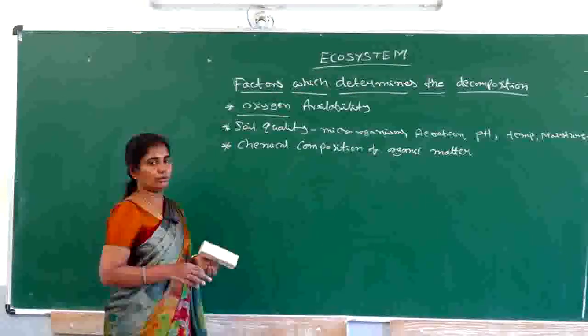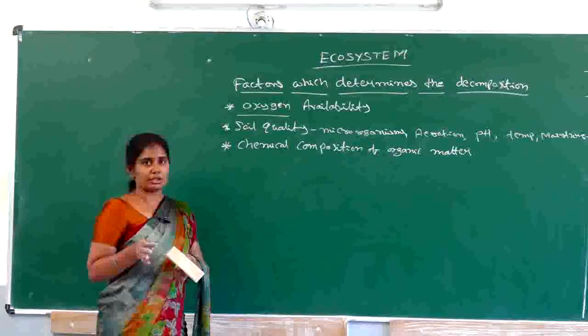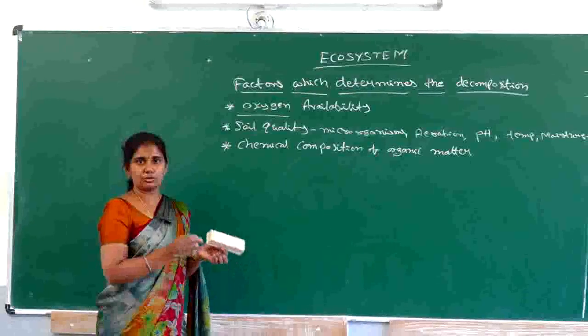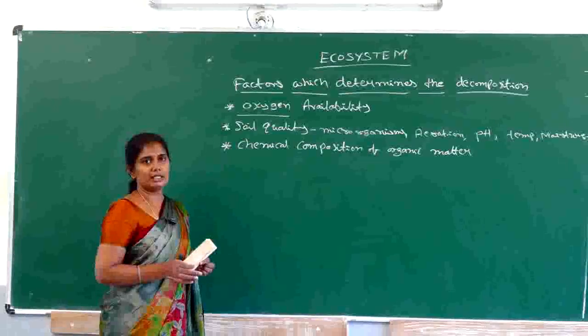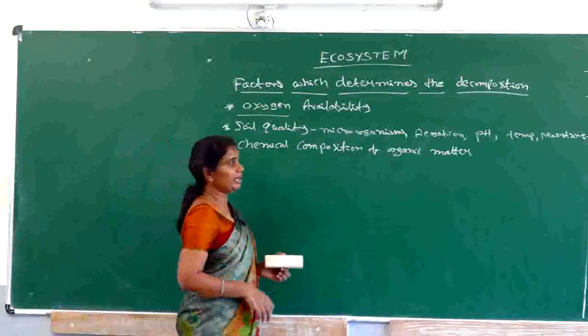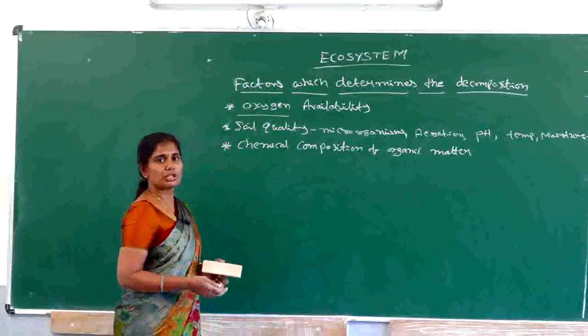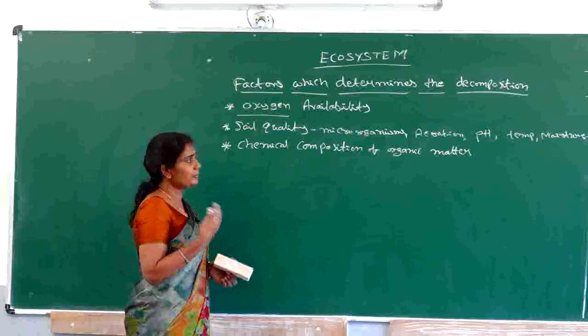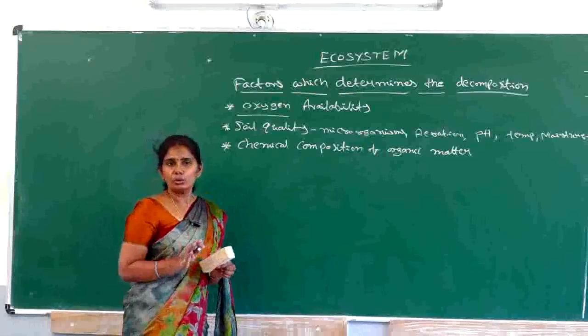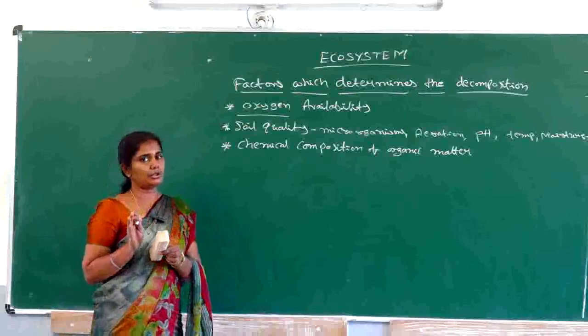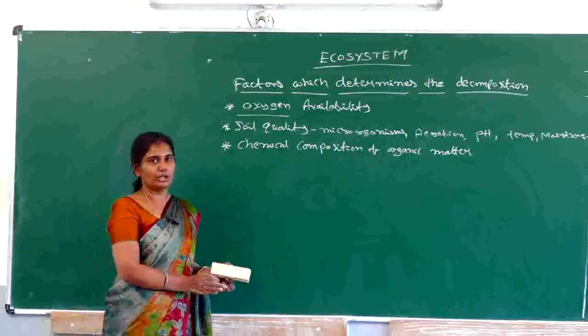And the pH value should not be too acidic or too basic. It should be a moderate pH so that the decomposition process can easily take place. And when it comes to the temperature and moisture, these two are most important because the decomposition process is unable to occur in case of high temperature or completely low temperature.